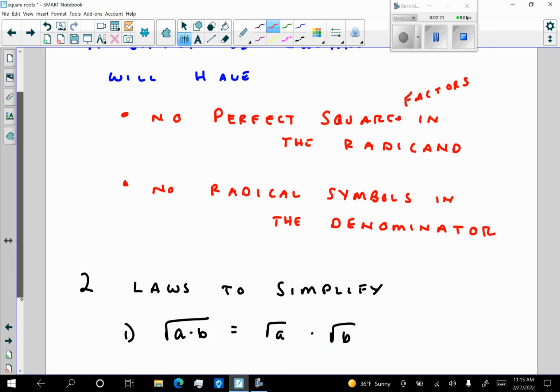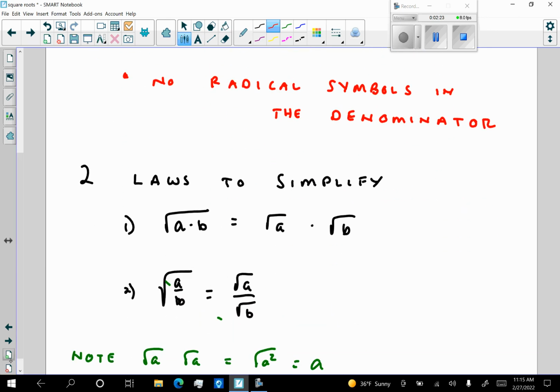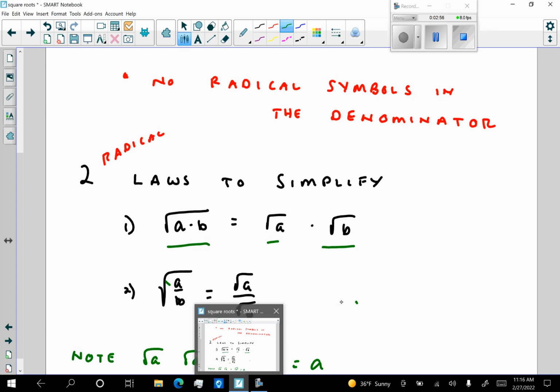Before we do those examples, we need to know a couple of radical laws. These are 2 radical laws that we're going to use down the road to simplify cube roots, fourth roots, and all those roots that we're going to talk about. But today we're only talking about square roots. Law number 1 is the square root of A times B is the square root of A times the square root of B. Law number 2 is the square root of the fraction A over B is equal to the square root of A over the square root of B.